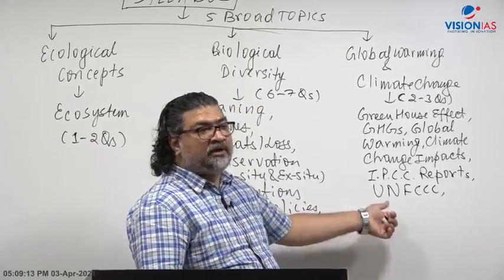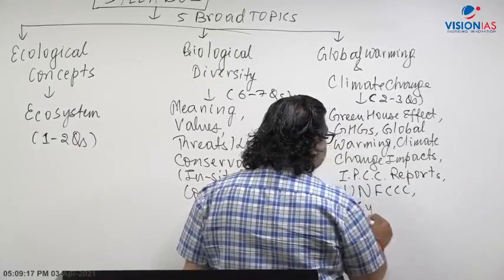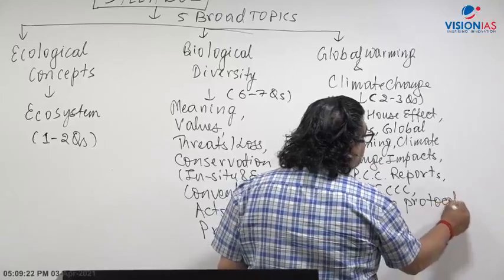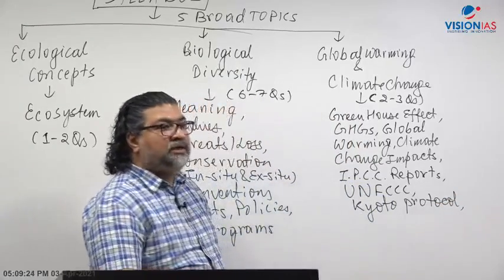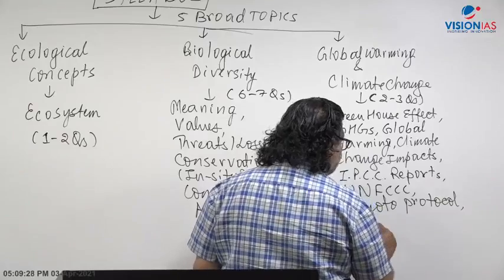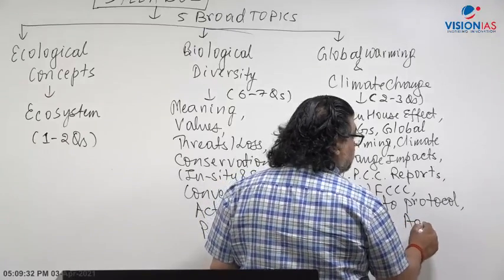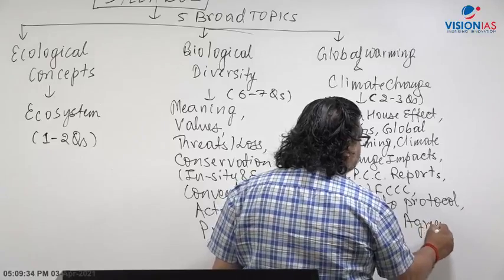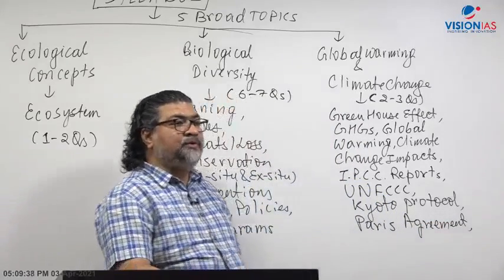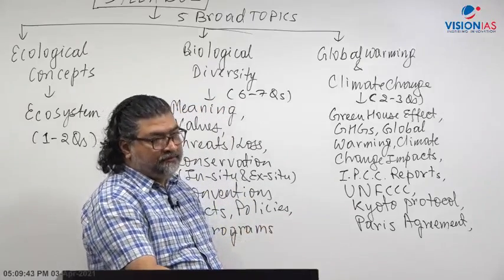Then within that, the Kyoto Protocol: developed industrialized countries have a Kyoto Protocol to cut down emissions. Then the Paris Agreement, 2015 in France, COP21, the 21st Conference of Parties. This agreement has started from 2021. Kyoto ended by 2020.